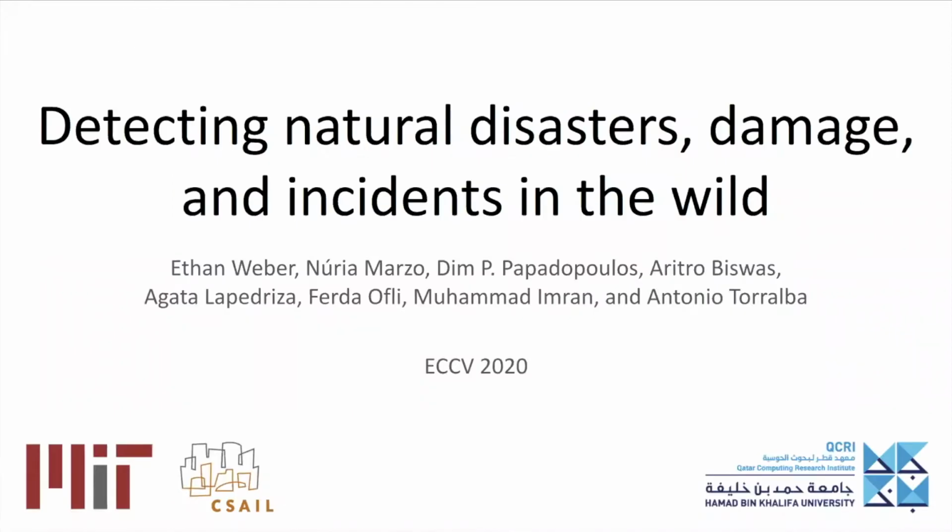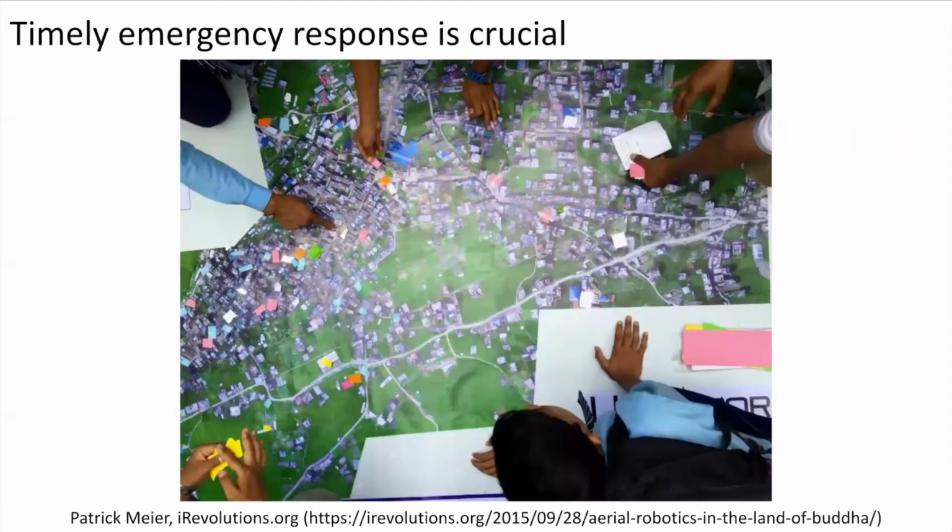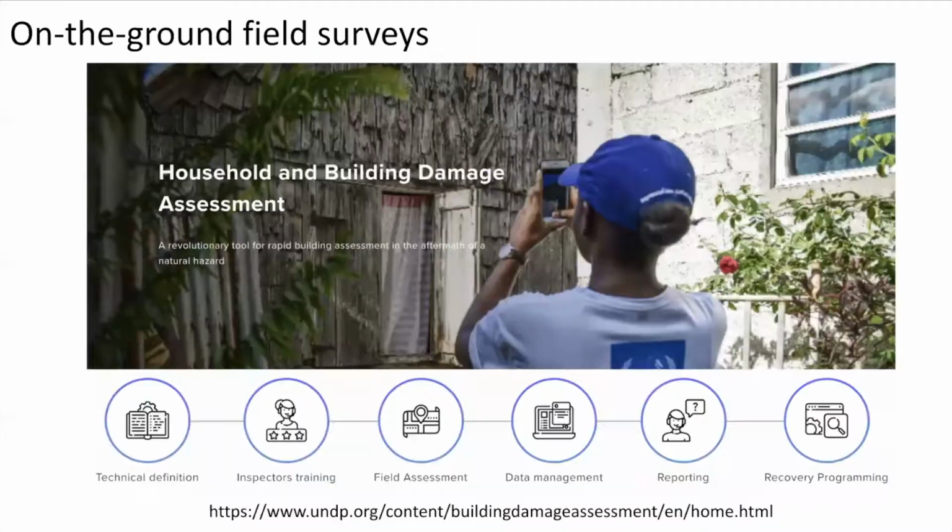I'm Ethan Weber, and this work is called Detecting Natural Disasters, Damage, and Incidents in the Wild. When a natural disaster or incident occurs, such as an earthquake, timely response is crucial and life-saving. However, the process remains labor-intensive with manual intervention.